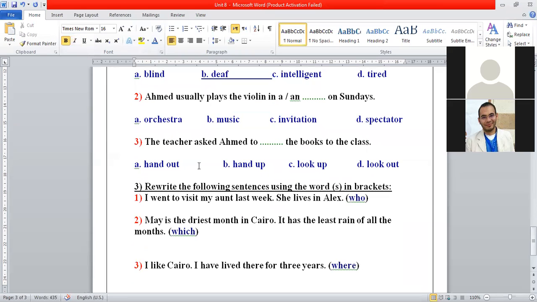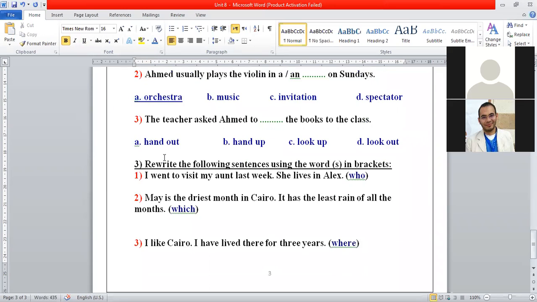Number 2, Ahmed usually plays the violin in an orchestra on Sundays. Yes, Jasmine, orchestra.